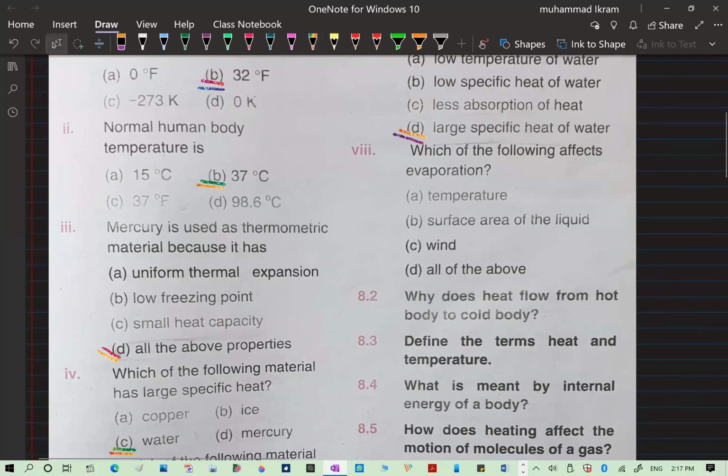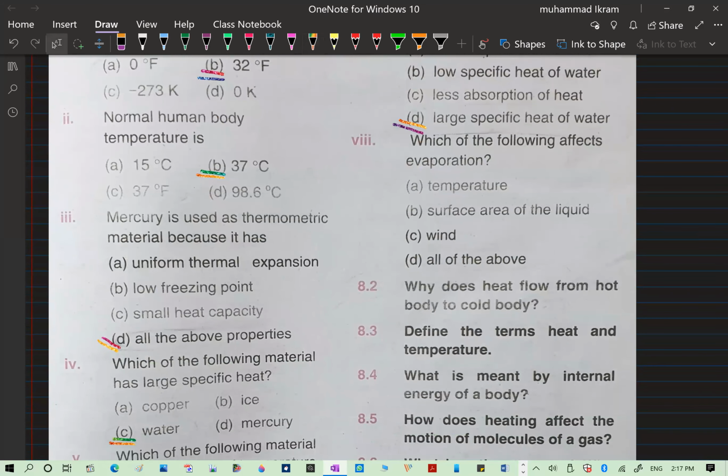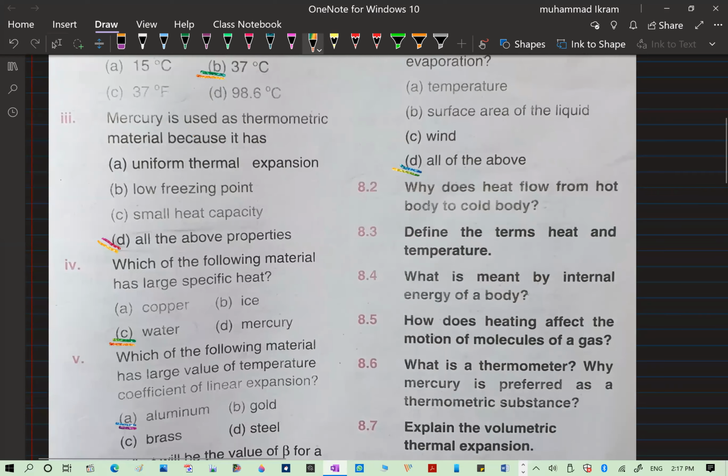The last one: which of the following affects evaporation: temperature, surface area of the liquid, wind, all of the above? So when I was teaching you the factors affecting evaporation, definitely these three were there. So all of the above is the correct option.